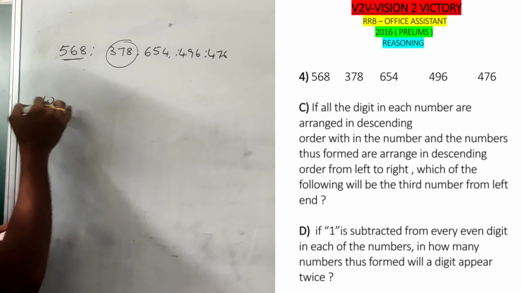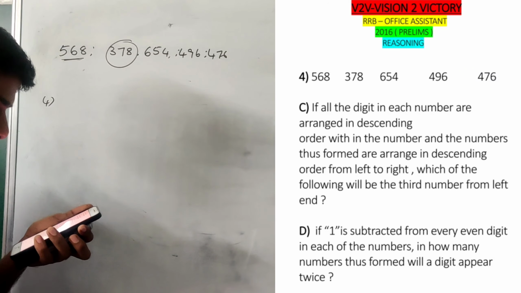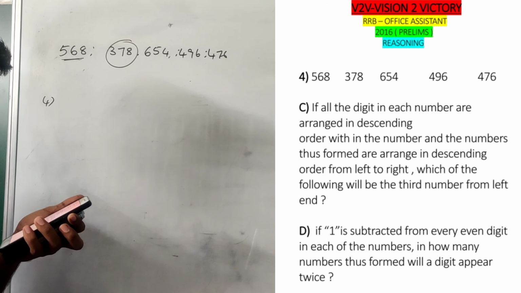See the fourth question. If 1 is subtracted from every even digit in each number.